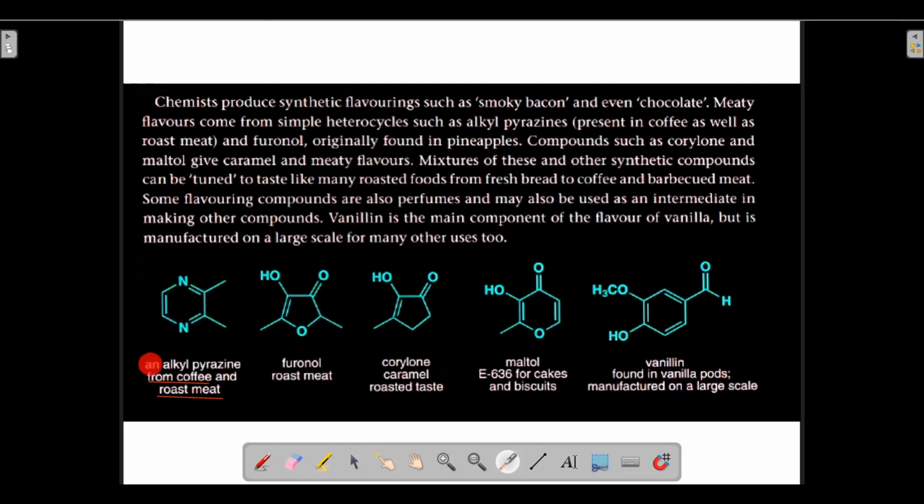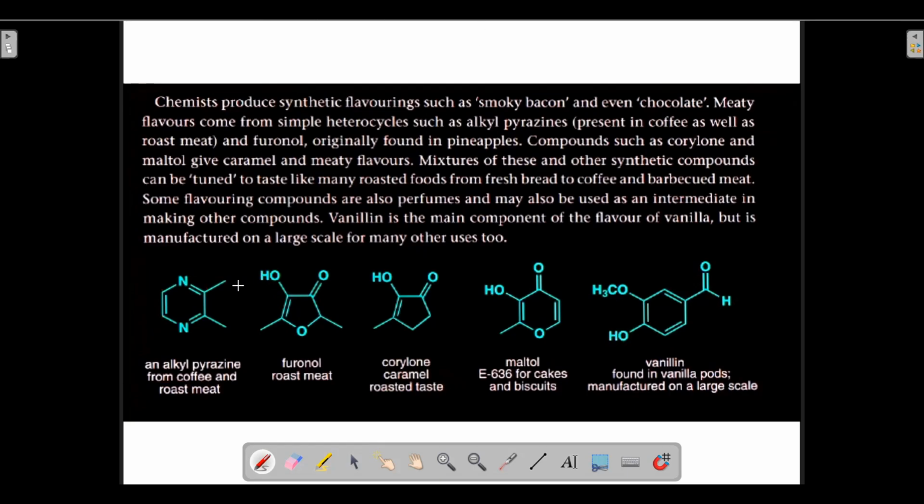So there might be other types of alkyl pyrazine as well. This is not the only type of alkyl pyrazine. Suppose I remove this methyl group from here, and I join the methyl group over here. What will happen then? Then this is also an alkyl pyrazine. And if I join one more methyl group like this, this is also an alkyl pyrazine.